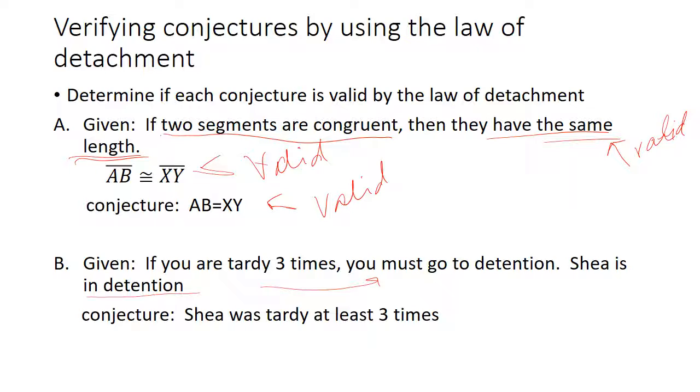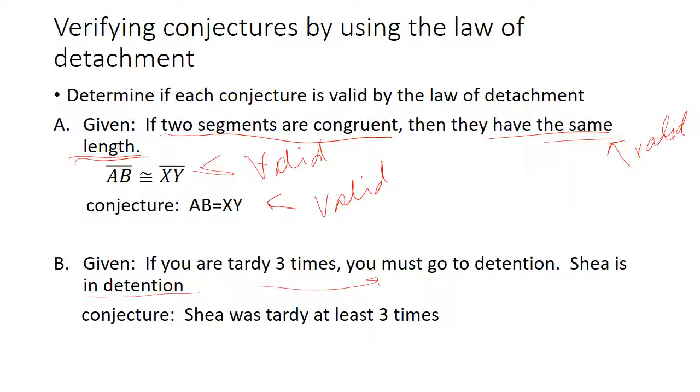While our given is valid, our conjecture is not necessarily valid because it doesn't say in our given that Shay was tardy 3 times. Now, if we were told Shay has been tardy 3 times, then we could say she has to be in detention. The given statement that Shay is in detention matches the conclusion, but it doesn't necessarily mean that the hypothesis is true.